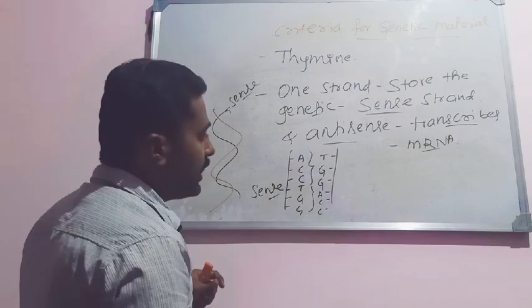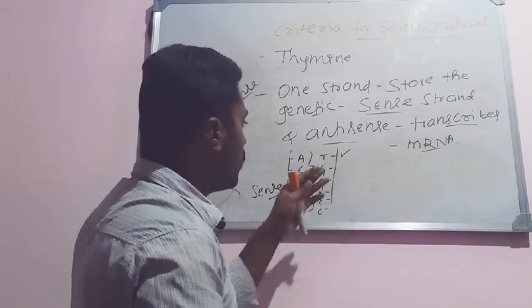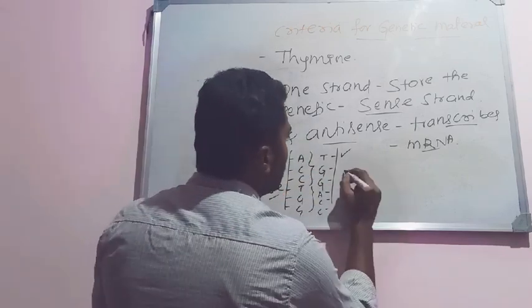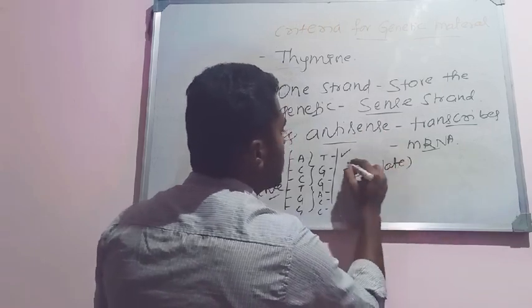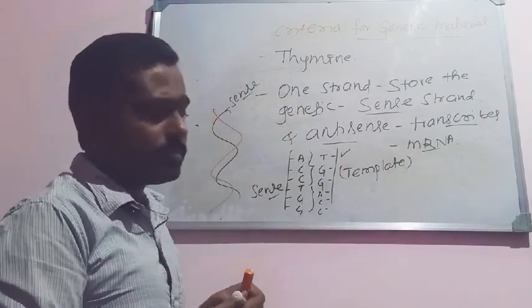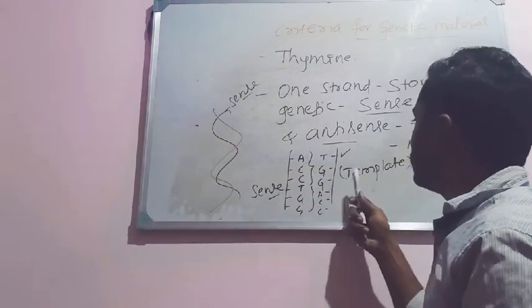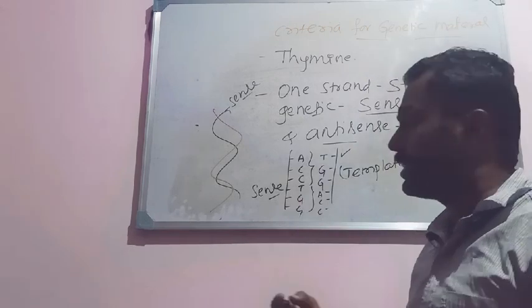This complementary strand of DNA will form an mRNA. It means it can act as a template strand. The complementary strand, that is the anti-sense strand, can act as a template strand for the synthesis of mRNA. The anti-sense strand of DNA can act as a template strand.